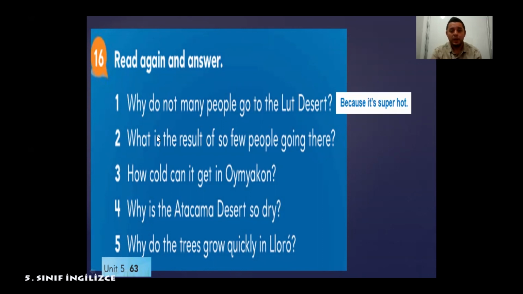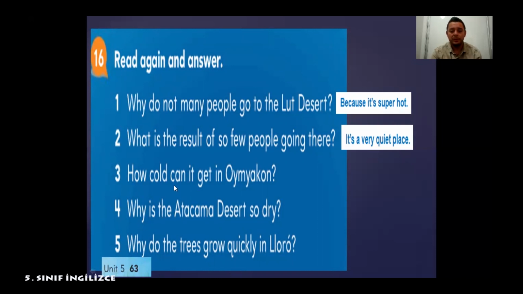Question 2. What's the result of so few people going there? So few means very little. What's the result of so few people going there? So the result is it's a very quiet place. So not many people, so not talking. It's very quiet.